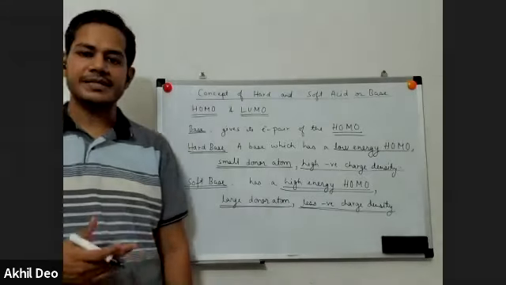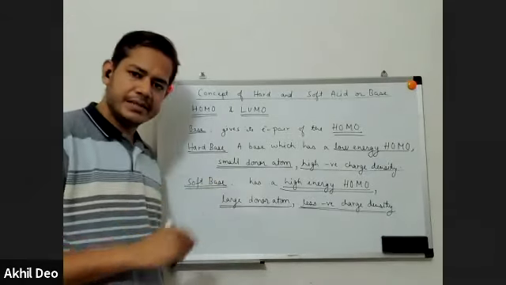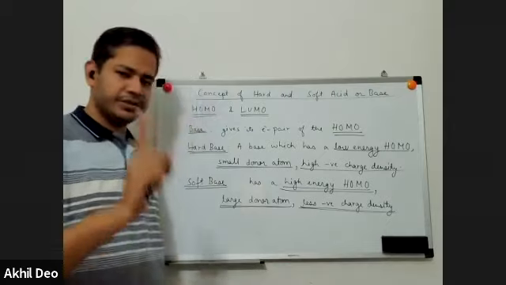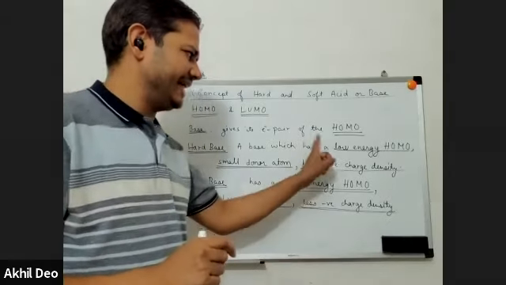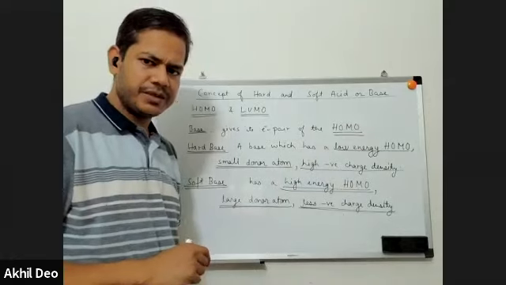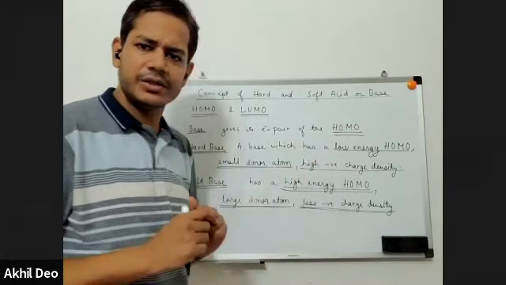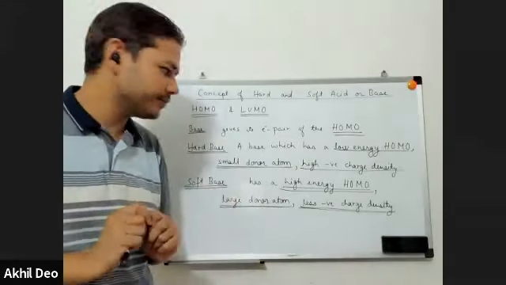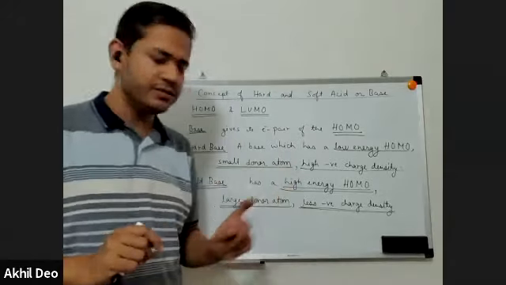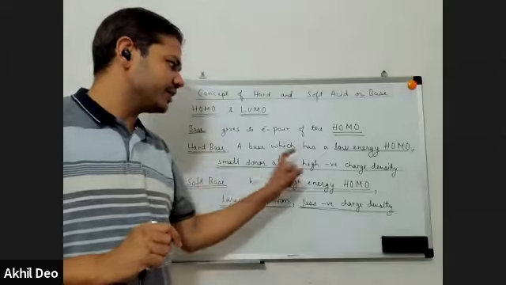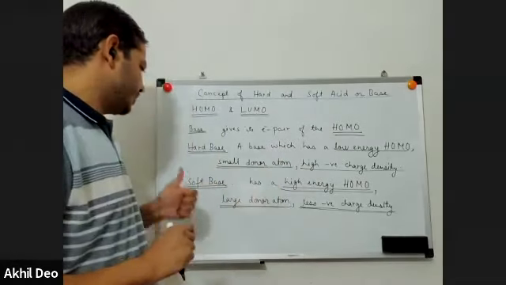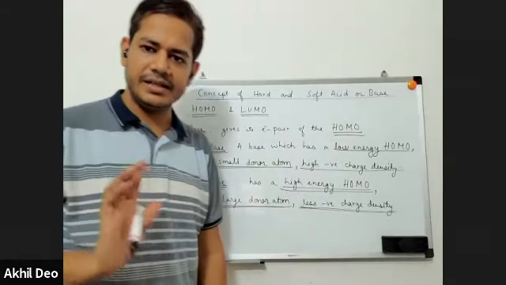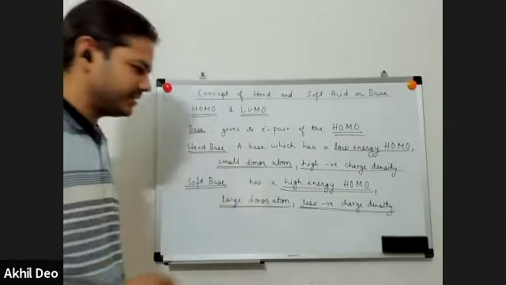Let us do now some examples. Examples of some bases, and we'll compare which one is a harder base, which one is a softer base by using these points. What are the 3 points? We look at the energy, low energy or high energy HOMO. It's difficult to predict the energy by looking at the molecule. What you can easily compare is the size of the donor atom. You can also compare the negative charge density. We use these 2 factors, either size of the donor atom or the negative charge density, to determine a harder or softer base amongst 2 bases. Is it clear? It's not very difficult. It's an easy concept.